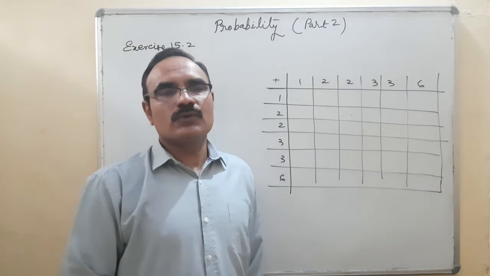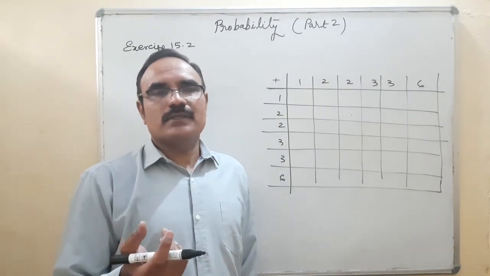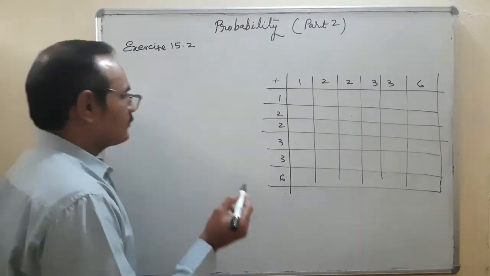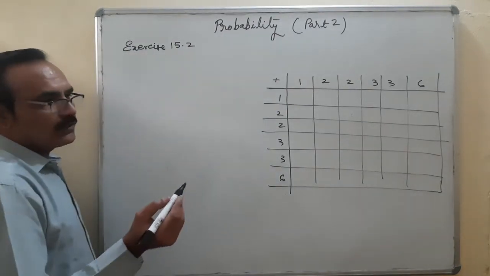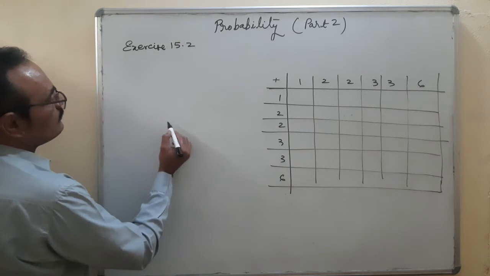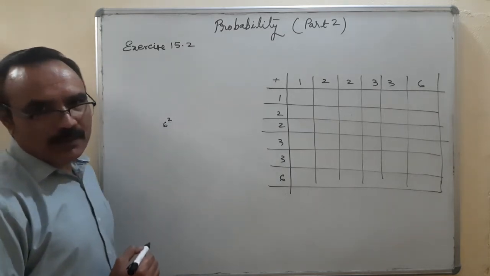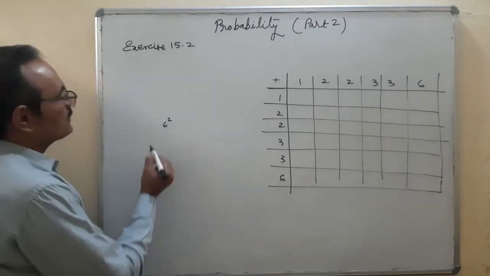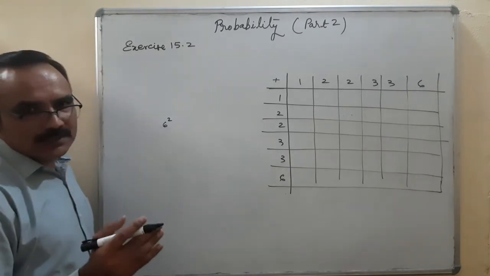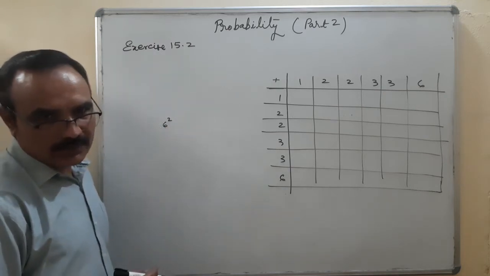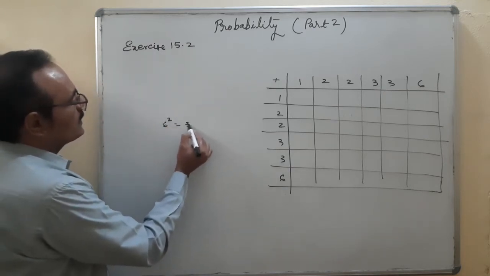And by the way, there is a rule also. Number of faces 6, and we are going to find out the 36 outcomes. How to find out? It is 6 to the power 2. How is the 6 to the power 2 coming? 6 is the number of faces and the power 2 is the number of dice. Okay, so 36 will be the answer.